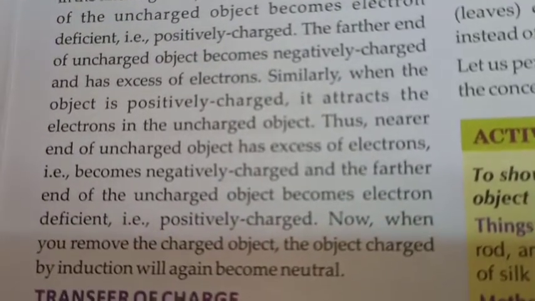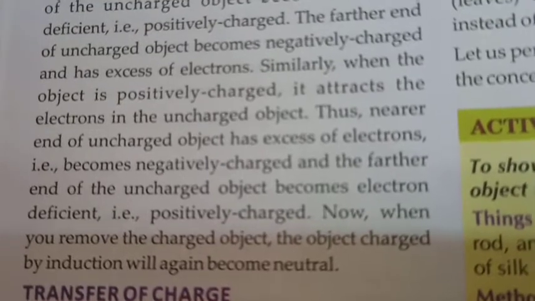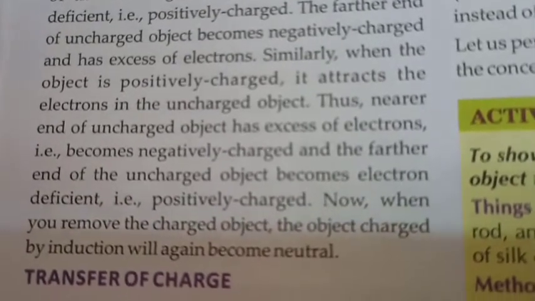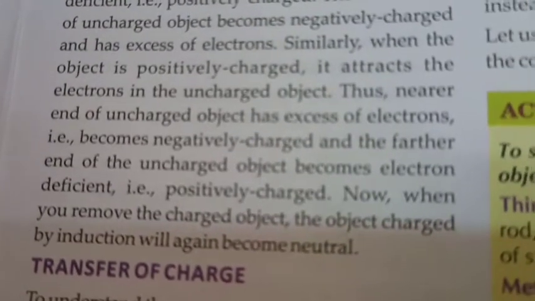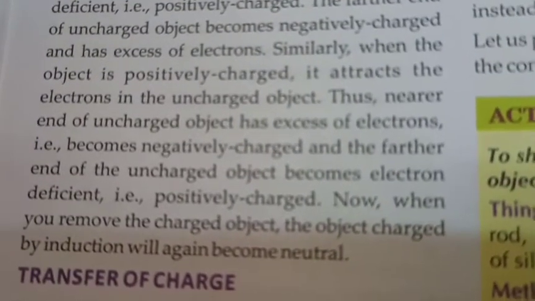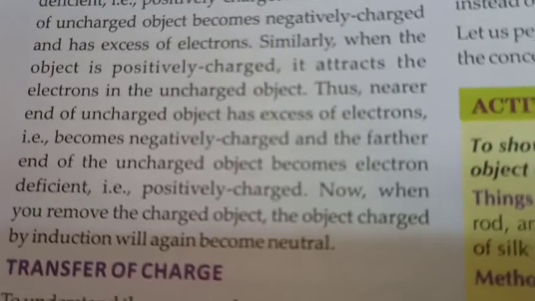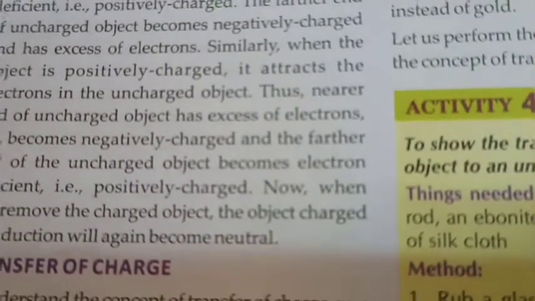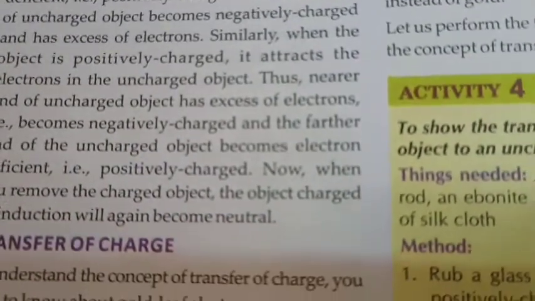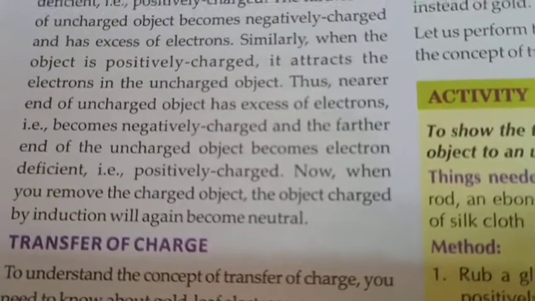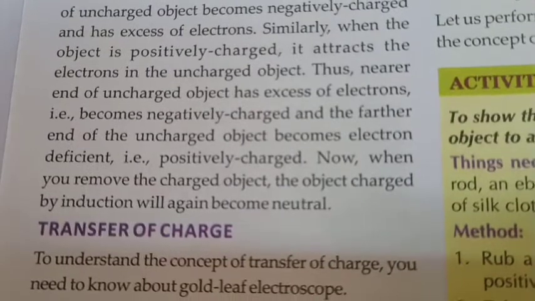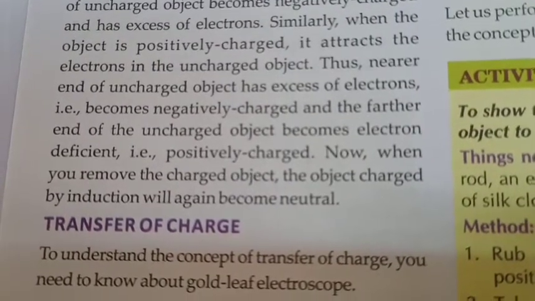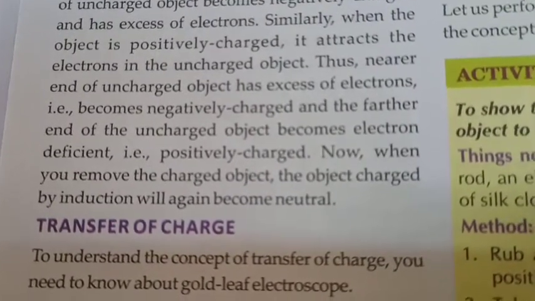Thus, the nearer end of the uncharged object has an excess of electrons, that is, it becomes negatively charged, and the further end becomes electron deficient, that is, positively charged. Now when you remove the charged object, the object charged by induction will again become neutral.